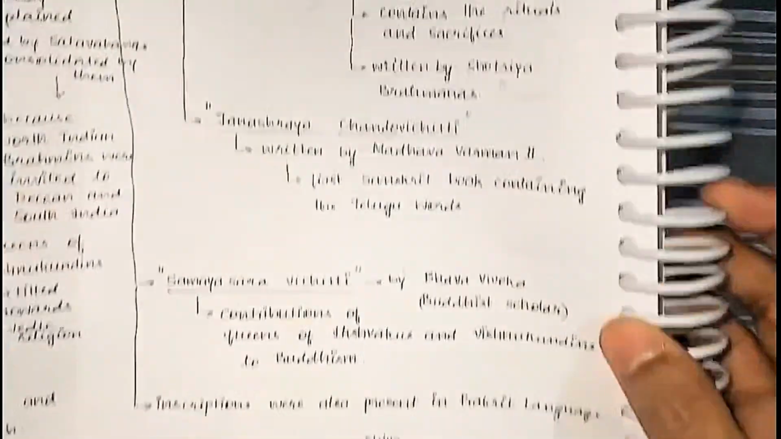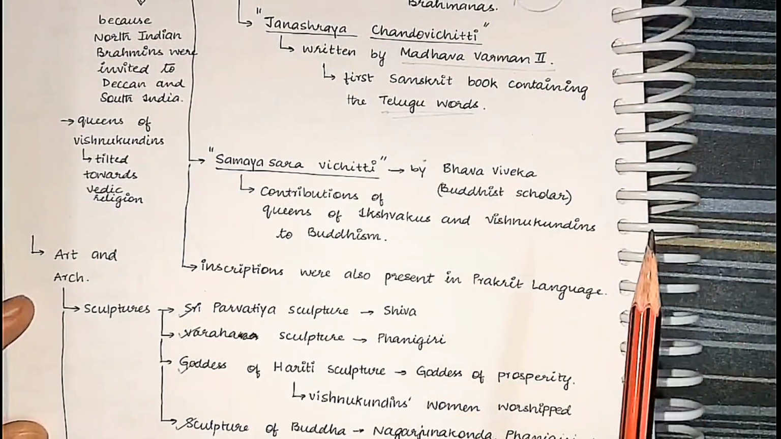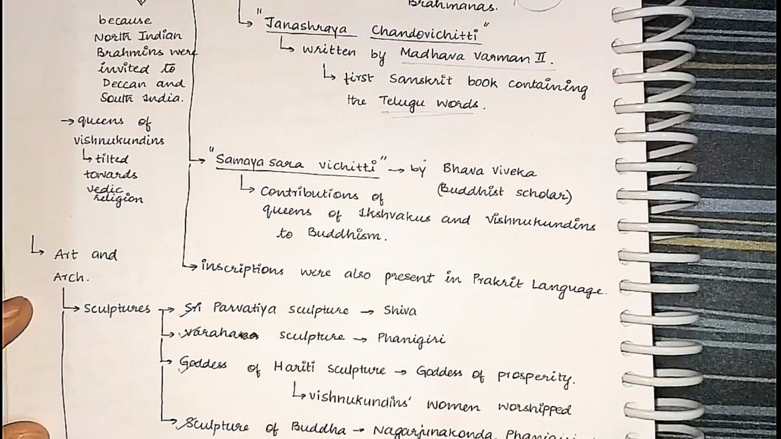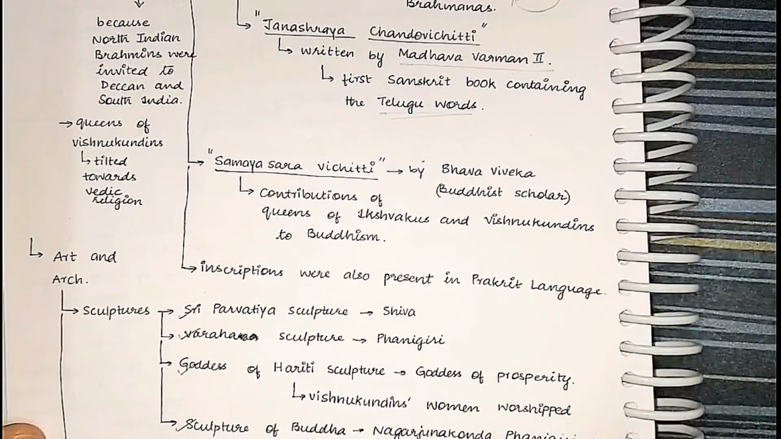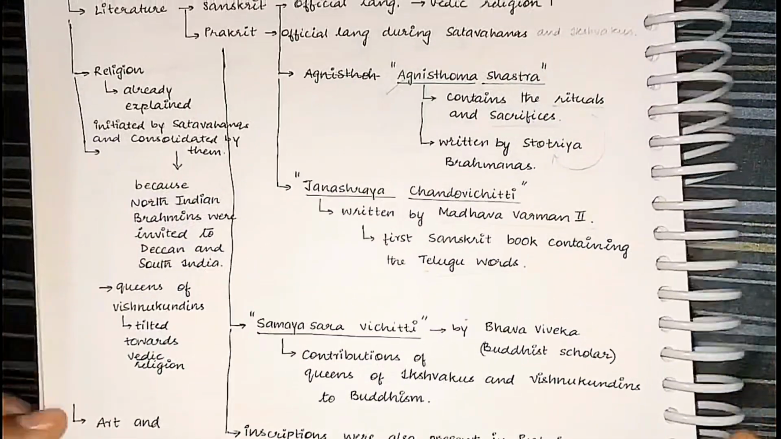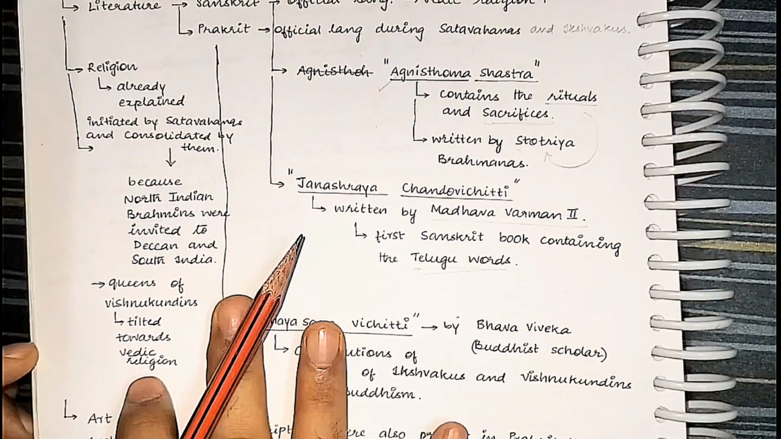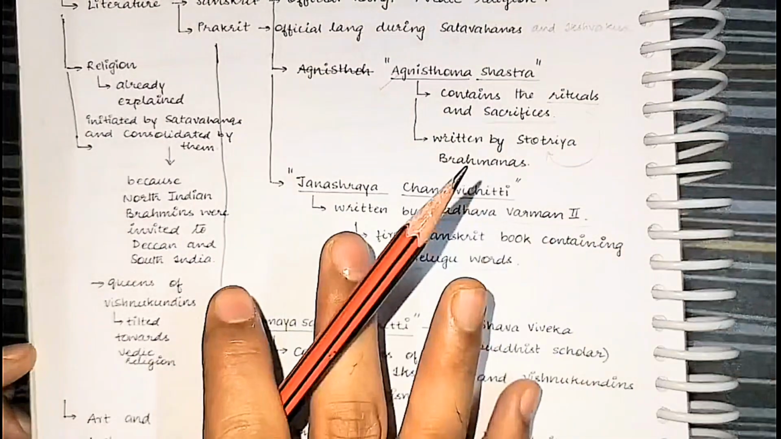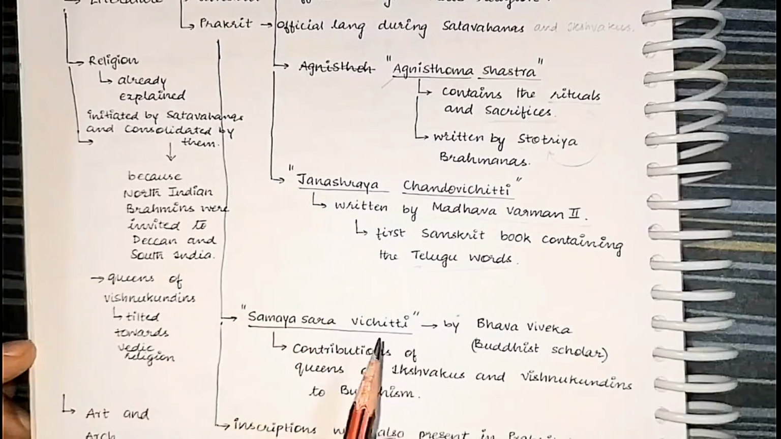And in the Prakrit, remember this thing, Samaya Sara Vichitti, written by Bhava Viveka. It talks about contributions of winds to the Ikshvakus and Vishnu Kundins. That's it. Nothing else. And whatever we have read about religion in the Shatavahanas applies here as well. But the fact is that here there is a dominance of Shaivism and Vaishnavism. The dominance of Buddhism is reduced.